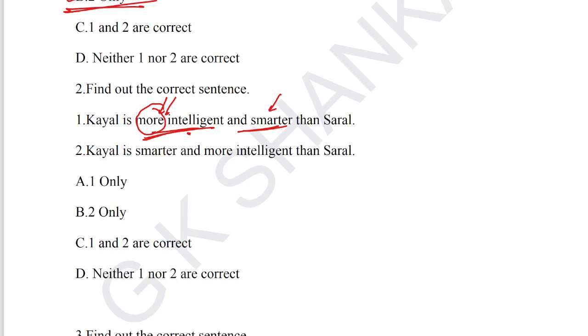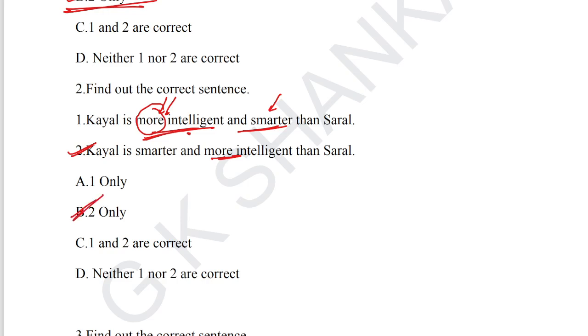The second statement is written correctly: Kyle is smarter and more intelligent than Saral. This is the proper way to write the sentence when comparing two different characters of a person. Option B, 2 only correct, is the answer for question number 2.